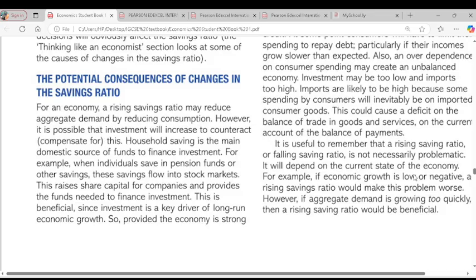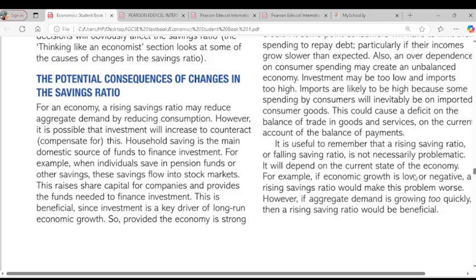So I wrote, this builds up personal debts and may create a long-term problem because consumers may have to limit their consumption at some point to repay the debts, especially if their income grows slower than expected. Now that we've incurred more debts because we are expecting to have more income in the future, what about if in the future, because it's the future, it's unpredictable, the income is not increasing? It means we have to stop our consumption.